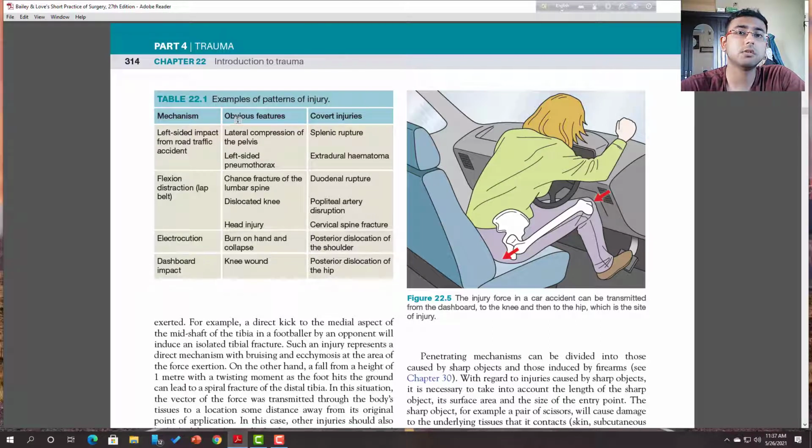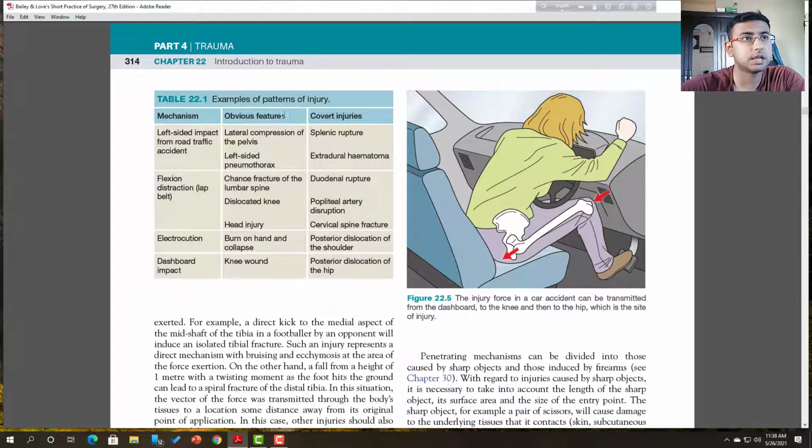So what is obvious if that kind of injury occurred? If the road traffic accident is from the left side, there is a definite obvious lateral compression of the pelvis, so lateral compression is more common, and left-sided pneumothorax if there is a chest injury or rib fracture. Then there is flexion distraction from a lap belt. If flexion distraction occurs, then there is a chance of lumbar spine fracture, dislocated knee and head injury; these are the possibilities in different patients.